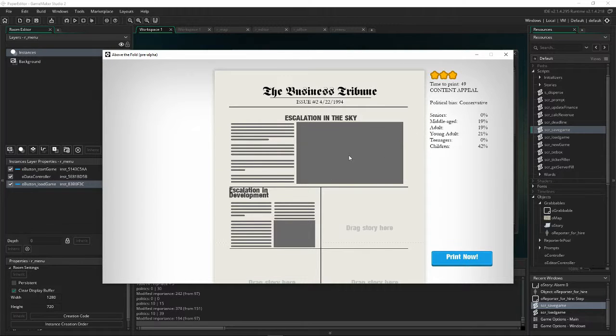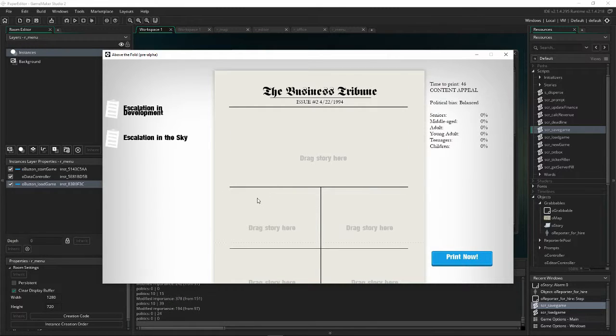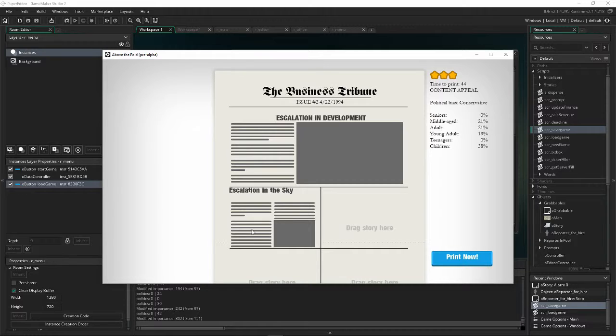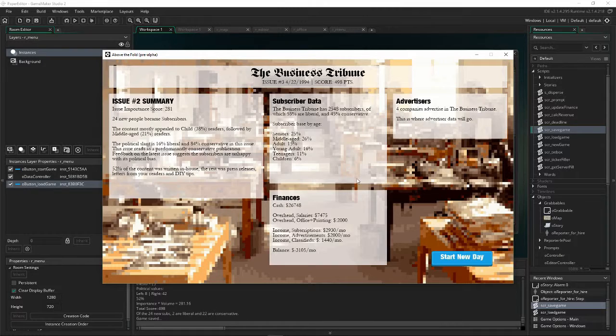Just these 2 articles, and it spreads out mostly to be for children. Let's see if we can fix that. I'd rather not have it be mostly for children. So by moving this to a lower position, I actually lowered the percentage of children influenced by this issue as a whole, because focus, of course, is more on the article at the top. We're going to go to print now, and then we're back at the office.